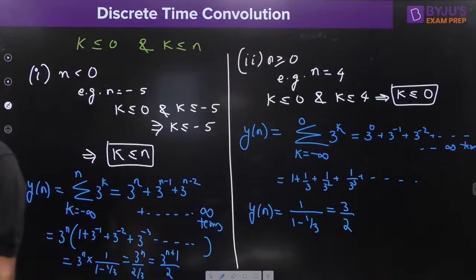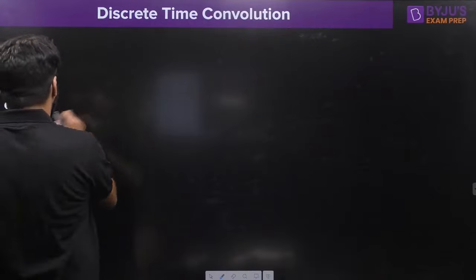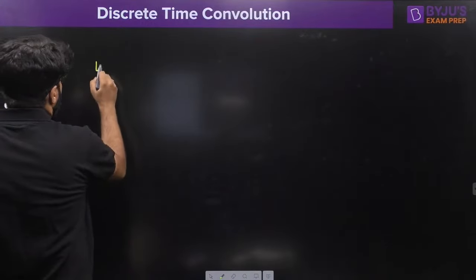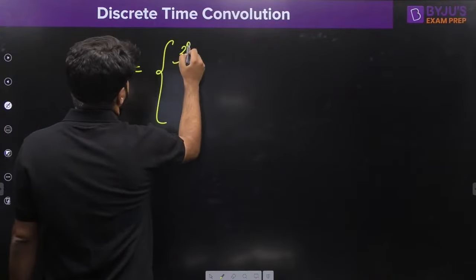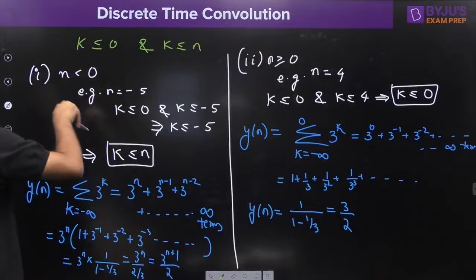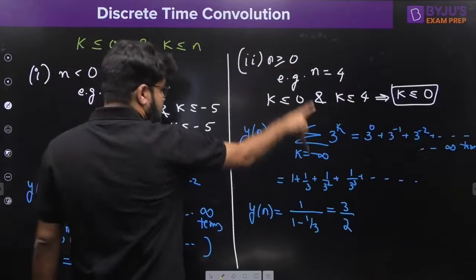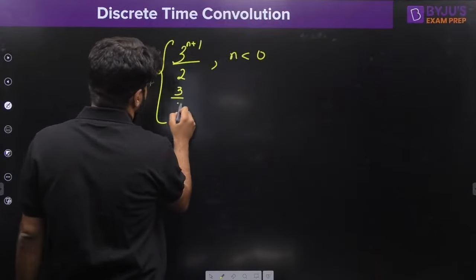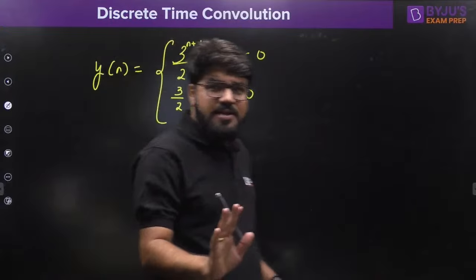So now guys, what should be the final answer? So yn, I have got two different answers. One is 3 raised to the power n plus 1 divided by 2, but this is the answer when n is negative. But if n is positive, the answer is simply 3 by 2. It is 3 by 2 for n greater than or equal to 0. This is the answer for yn.